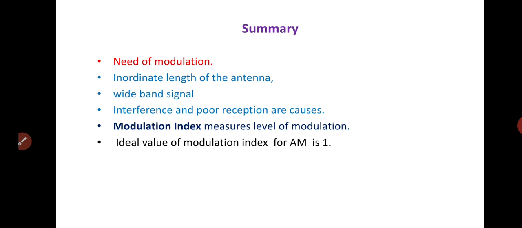Interference and poor reception are caused when no modulation is there. So to avoid the interference and improve the quality of the signal, these modulation techniques are required. And the modulation index measures the level of modulation. And the ideal value of modulation index for amplitude modulation is 1.